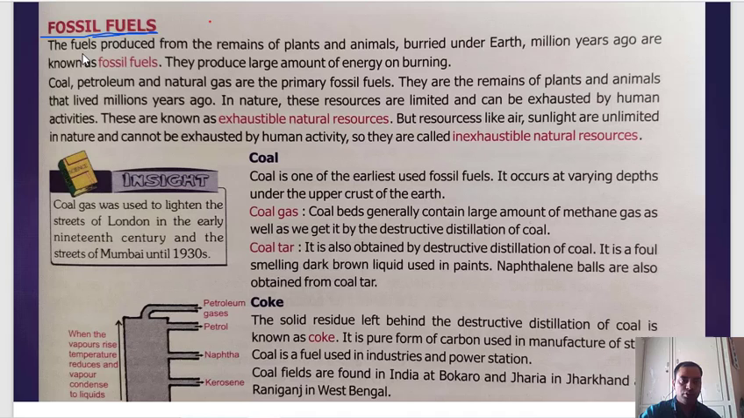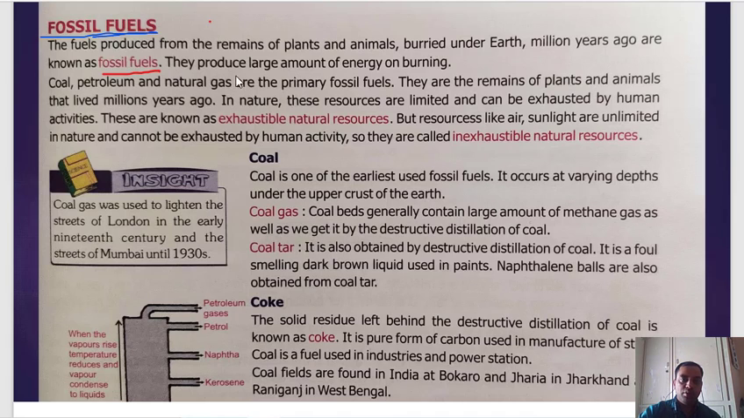So what is a fossil fuel? The fuel produced from the remains of plants and animals buried under earth million years ago are known as fossil fuel. So millions and millions of years ago, due to some action, maybe plants, animals, all these creatures, they got buried under earth. And gradually, due to a very small chemical reaction, fossil fuel formed. They convert themselves into fossil fuel.